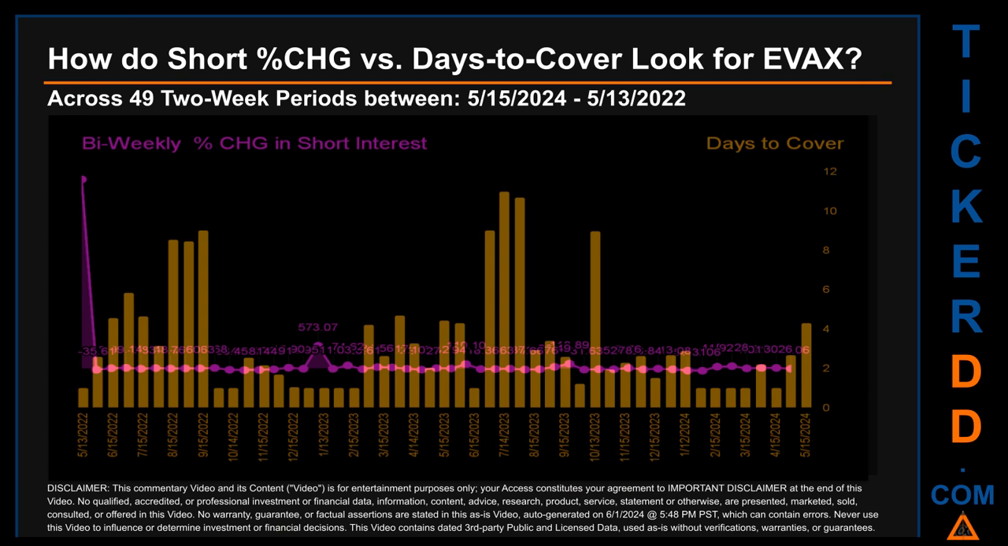Other interesting data points include: the largest percentage increase in short interest was 4,802.40%. The largest percentage decrease in short interest found across those 49 2-week snapshots was minus 61.06%. It occurred once on February 15, 2024 settlement date. The average days to cover was about 3.37. The biggest days to cover was 11 and it happened once on July 14, 2023 settlement date.